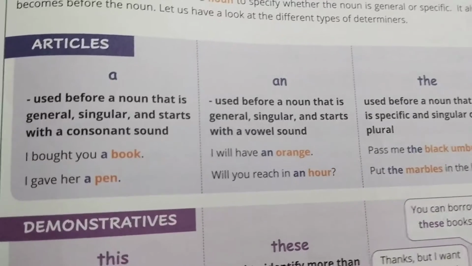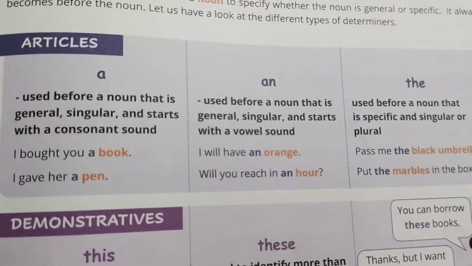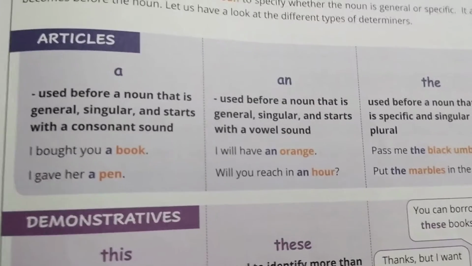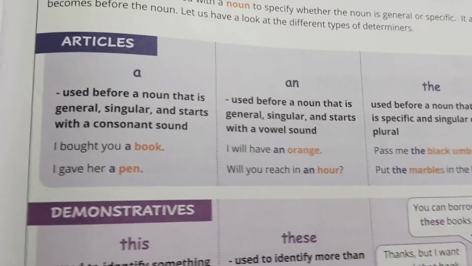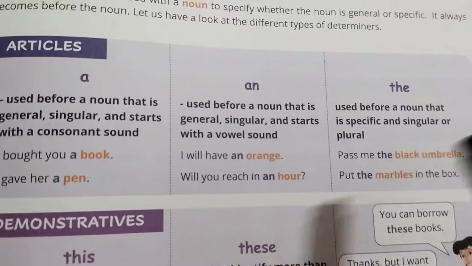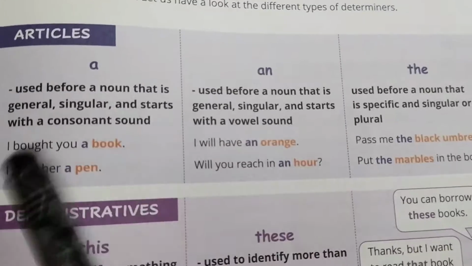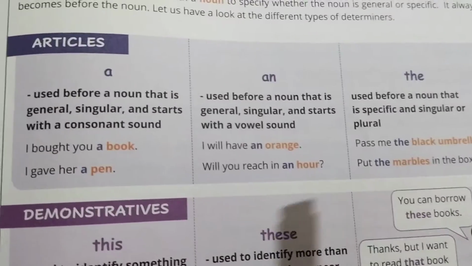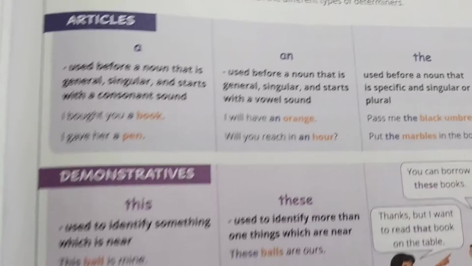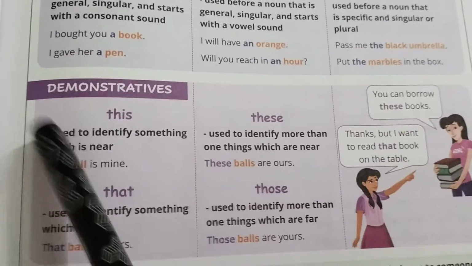And for example, the moon. How many moons are there? Only one moon, right? Yes, it appears and disappears. So for that specific thing, we'll be adding "the" to it. And you need to follow these two rules while you are writing the articles. Then we'll move on to the demonstratives.